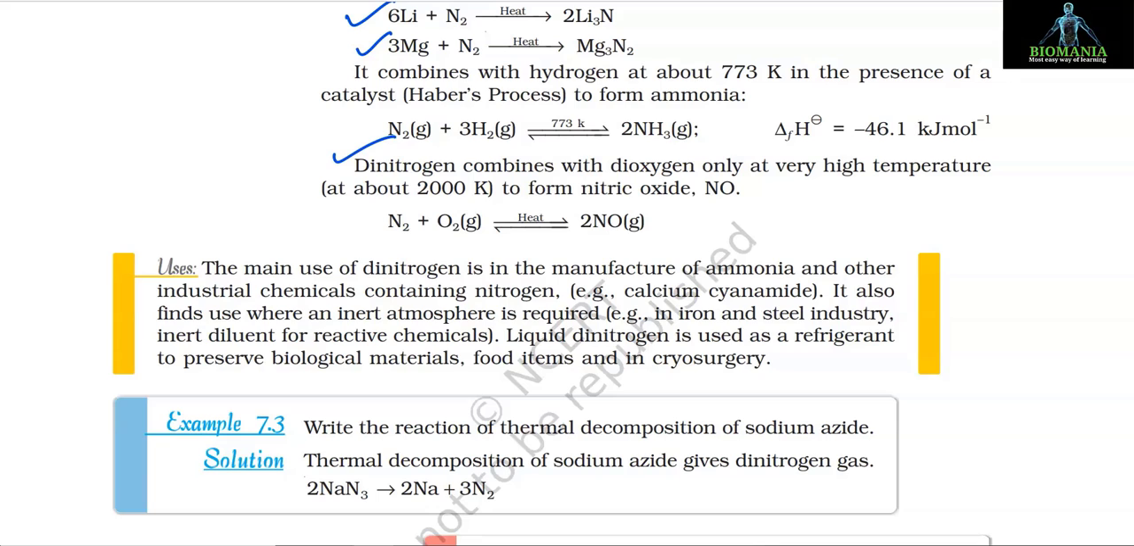Dinitrogen combines with dioxygen only at very high temperature, about 2000 Kelvin, to form nitric oxide, NO. N2 + O2 on heating produces 2NO. Uses: the main use of dinitrogen is in the manufacture of ammonia and other industrial chemicals containing nitrogen, for example calcium cyanamide. It also finds use where an inert atmosphere is required, for example in the iron and steel industry, as an inert diluent for reactive chemicals. Liquid dinitrogen is used as a refrigerant to preserve biological materials, food items and in cryosurgery.